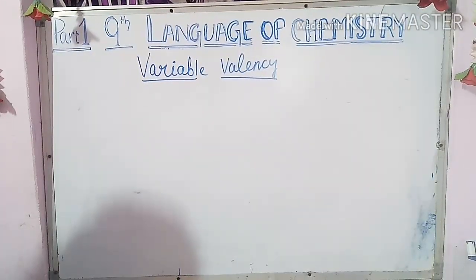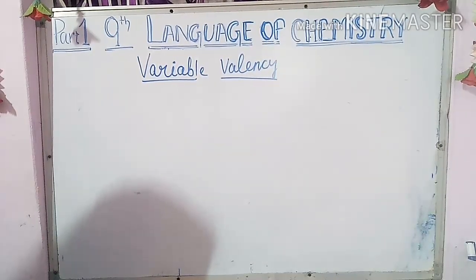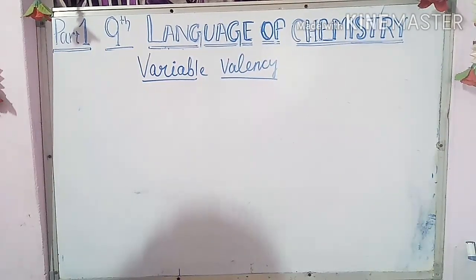Now children, here I have written one new concept, that is variable valency. What is variable valency? As I have told you, according to the modern concept of valency, those are the electrons of the outermost shell, or you can say the valence electrons, which actually take part in chemical reactions. So in the next chapter, the periodic table, we will read more about the elements also. There are two types of shells.